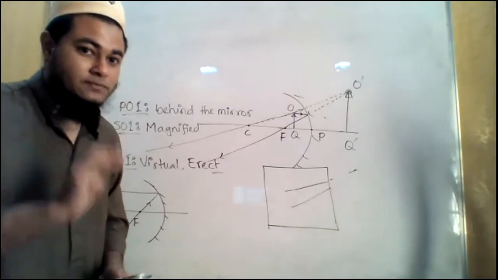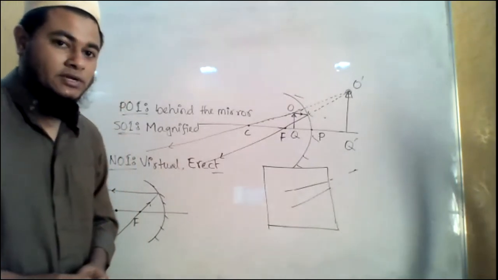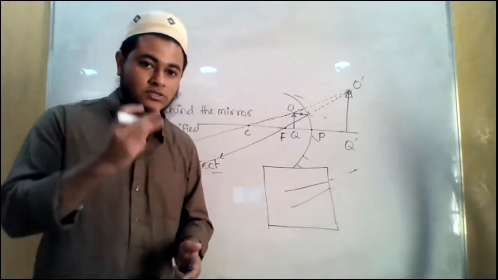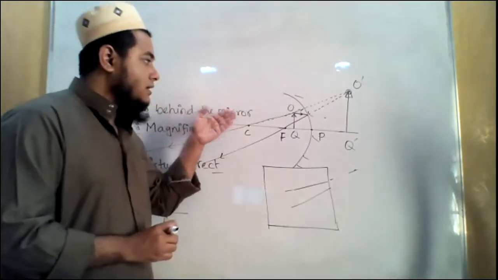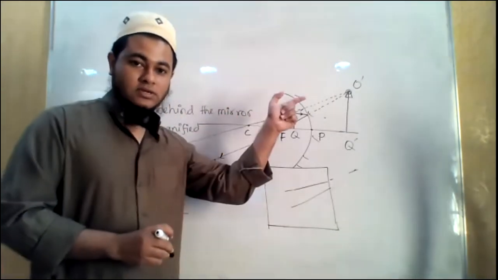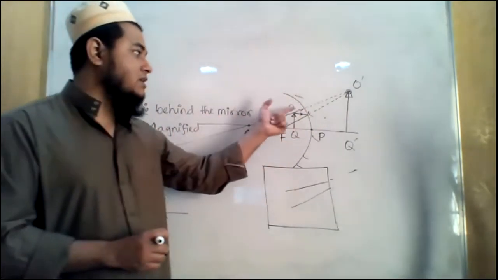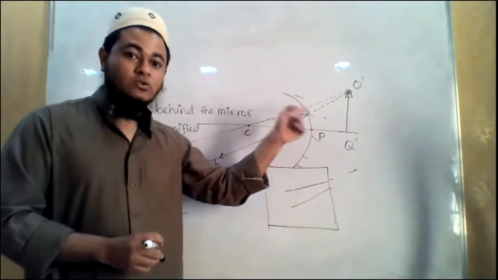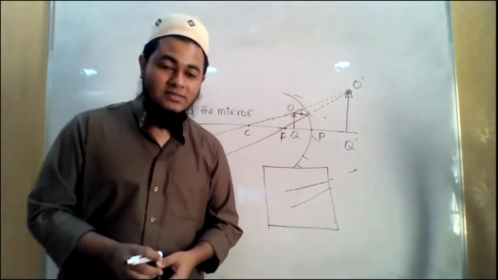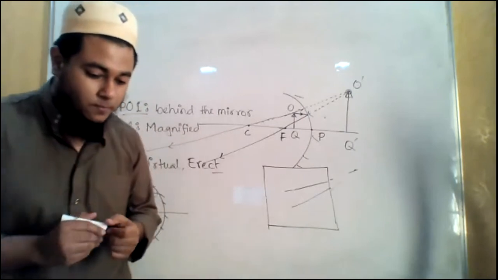This is rule number 3. Three rules we discussed, right? So kindly go through those three rules. If any ray incidents along the radius of curvature, it will be reflected back along the same way, because every radius is actually perpendicular to the tangent drawn at that point. In general math, you should have already studied this.